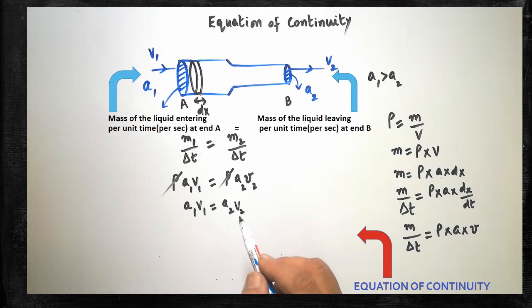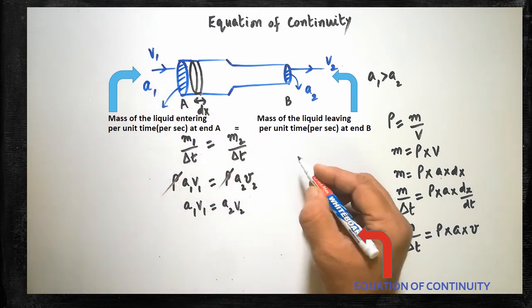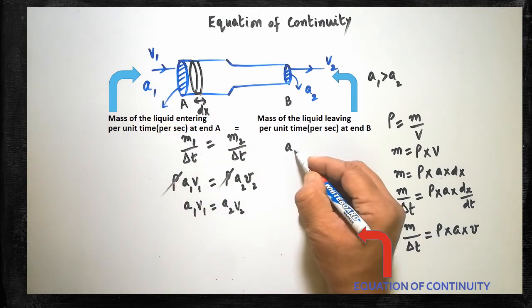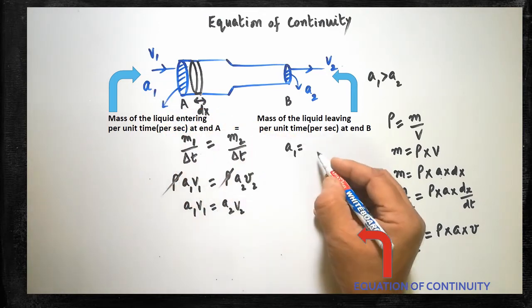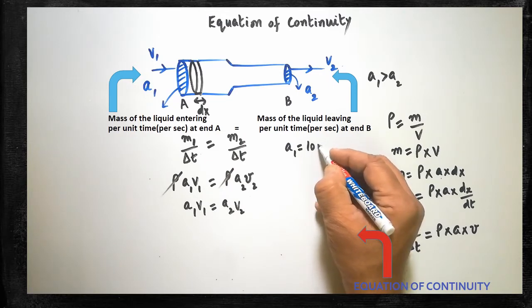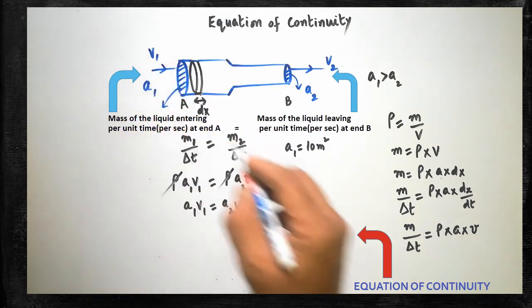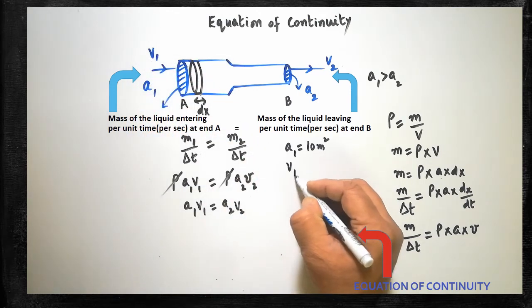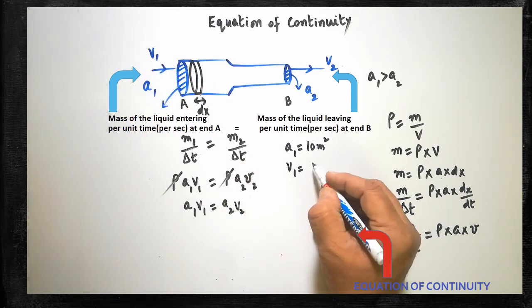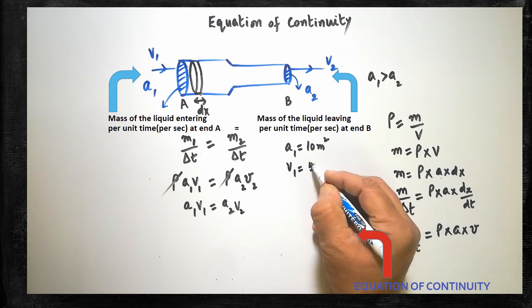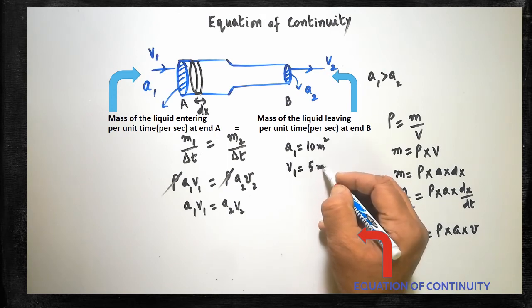Let us assign some numbers, and with the help of the numbers, I will explain. For example, if the area of cross section A1 at the end A is 10 meter square, let us imagine like this, and the velocity of the liquid V1 is, let us assume, 5 meter per second.